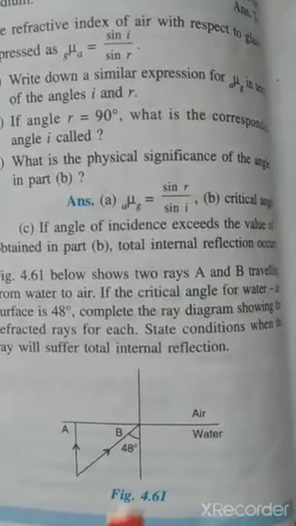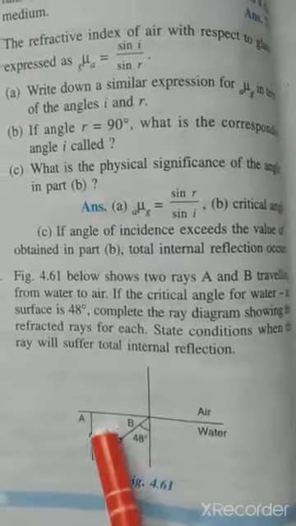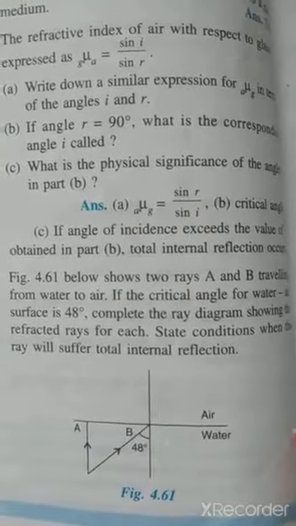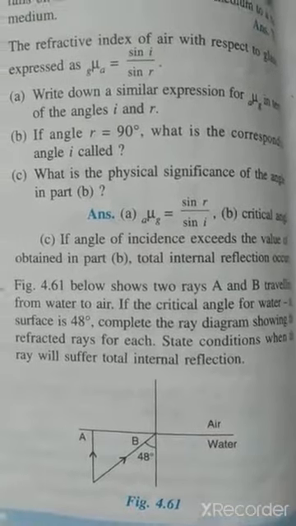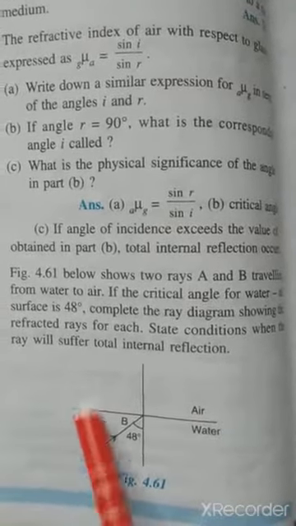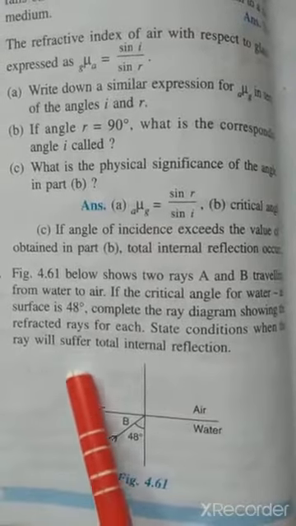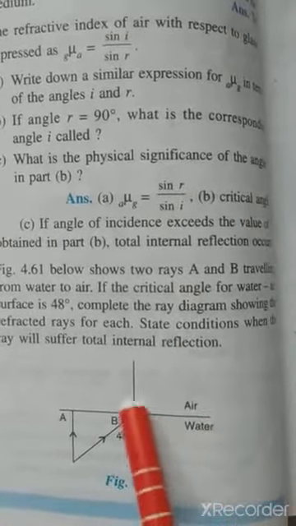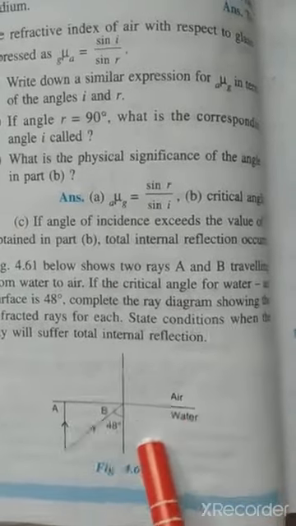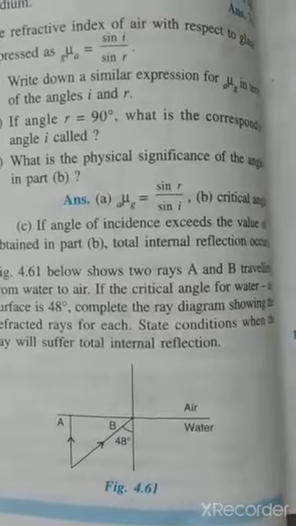And in this case, for ray of light A, since it is incident normal on this surface, it will pass undeviated. Is it clear? So this ray of light A will pass undeviated, so you have to draw the line straight, and for B it will be on the surface. So here you will show the line by putting the arrow and making the angle 90 degrees.